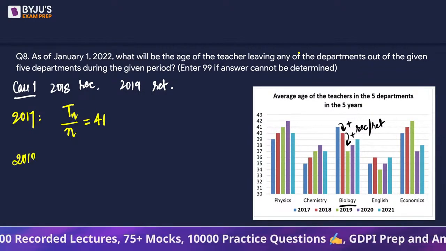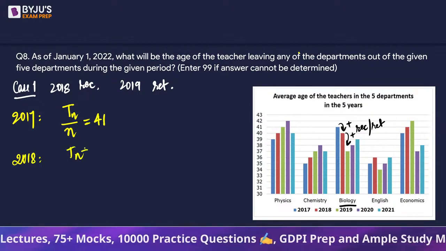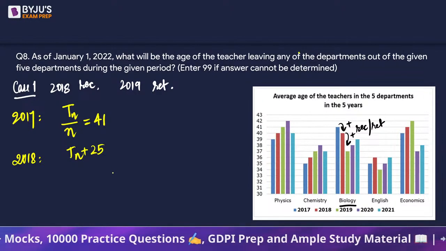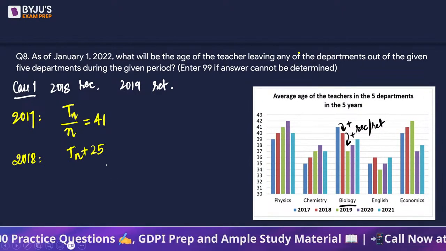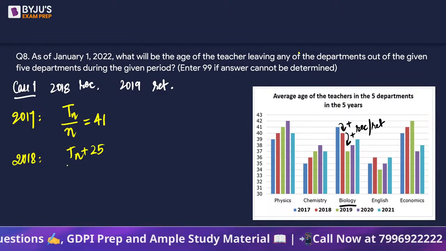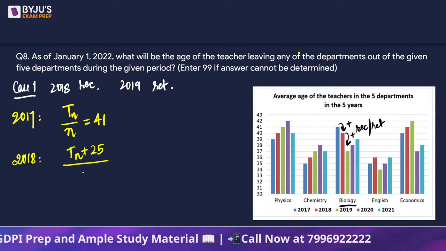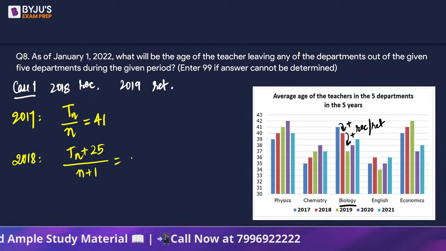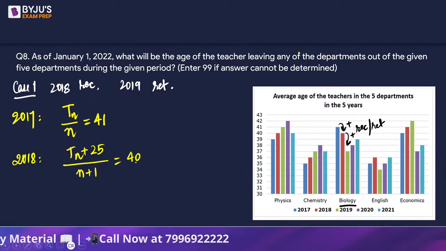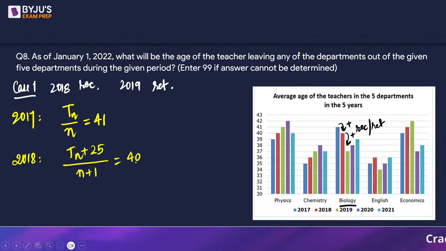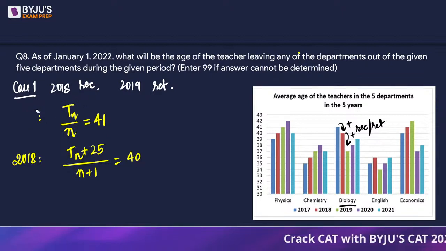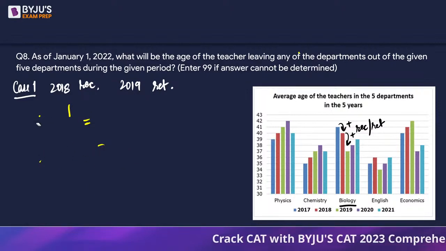In 2018, total age of n people plus the recruited guy, 25, divided by n plus 1, this gives us 40 years. I'm sorry guys. In allegation I should have put 25. We knew the age of the new teacher. Oh, sorry.